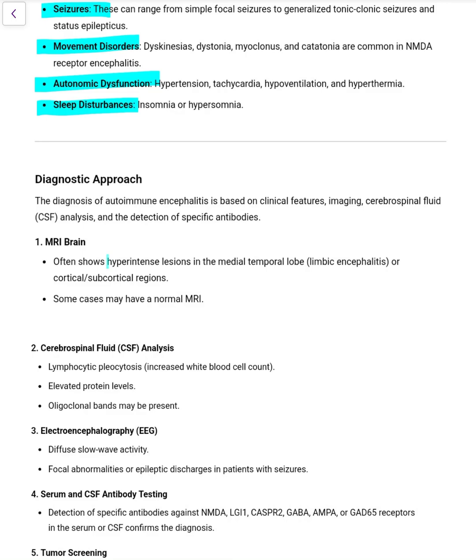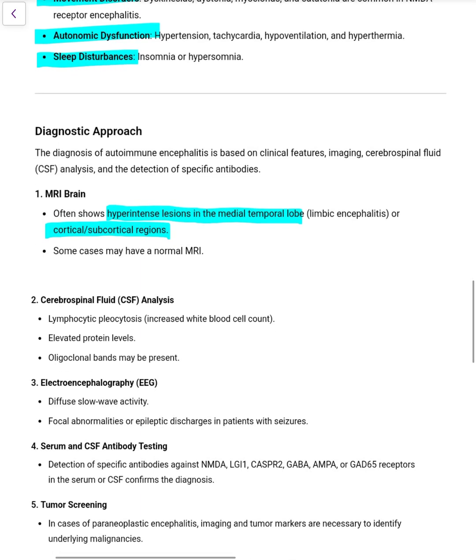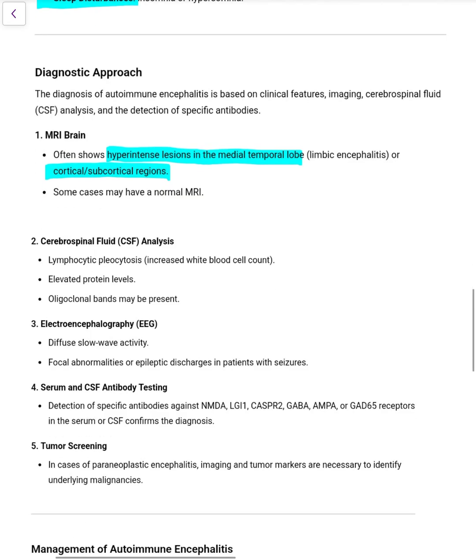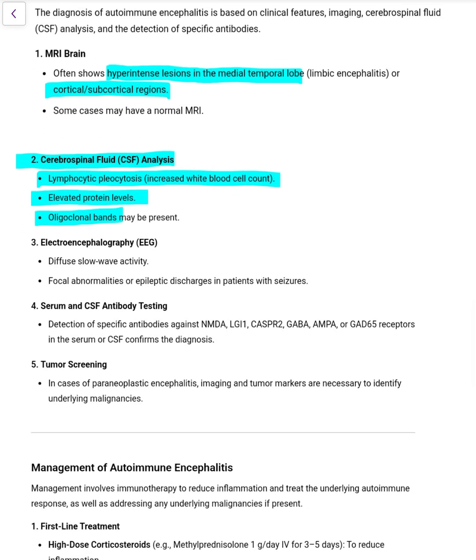Now the diagnostic approach. MRI shows hyperintense lesions in the medial temporal lobe, that is limbic encephalitis, or even in the cortex and subcortical region. But in early stages, the MRI can sometimes be normal. Next is CSF analysis. We get lymphocytic pleocytosis with increased WBC count, elevated protein, and oligoclonal bands. Next is EEG. It will show diffuse slow wave activity. Focal abnormalities or epileptic discharges can also be there in patients with seizures.